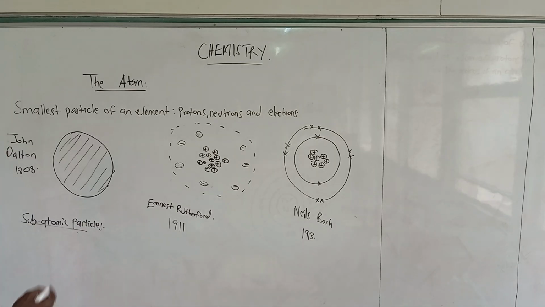I believe you've noted them already: number one, the protons; number two, the neutrons; and number three, the electrons. This is what we are going to talk about.